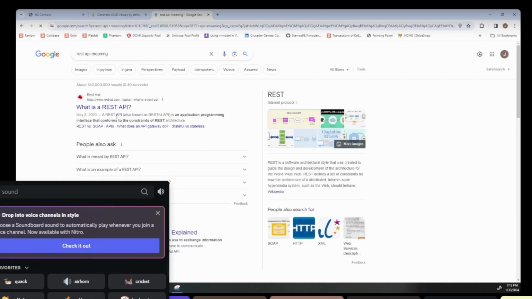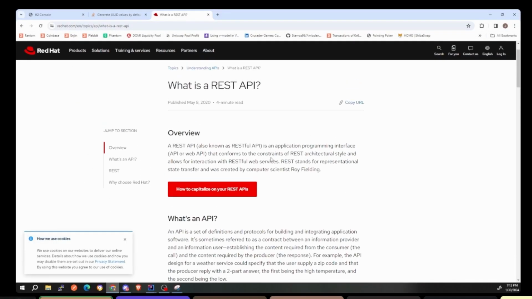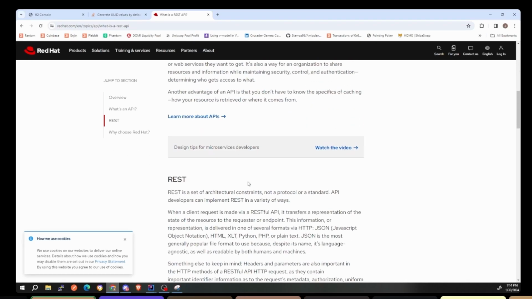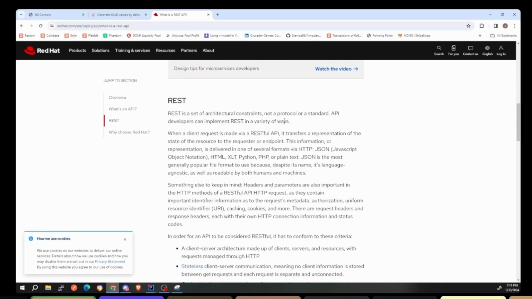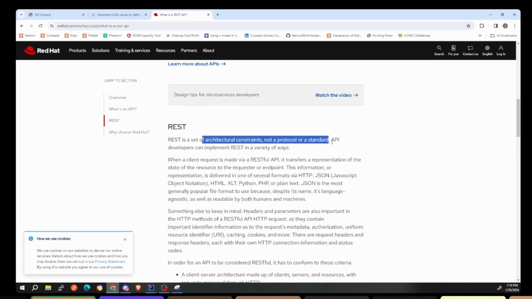All right, so what is REST API? REST API is an application programming interface. Okay, you guys know what that is, right? It's an application programming interface, API or web API that conforms to the constraints of REST architectural style. So it's a convention. It allows for interaction with RESTful web services. REST stands for Representational State Transfer and was created by computer scientist Roy Fielding. Okay, so it's a set of architectural constraints, not a protocol or a standard. So API developers can implement REST in a variety of ways.